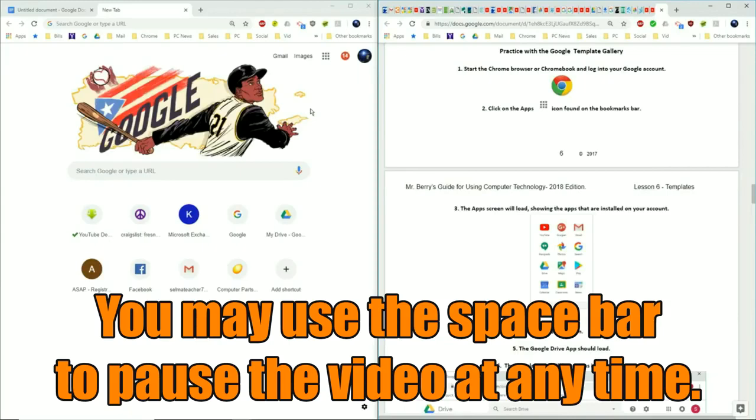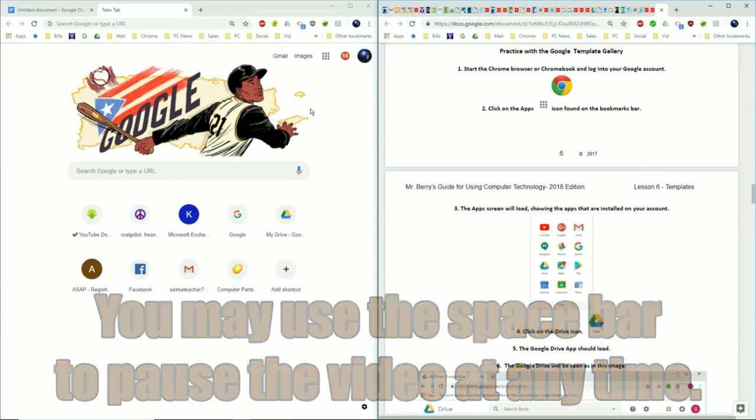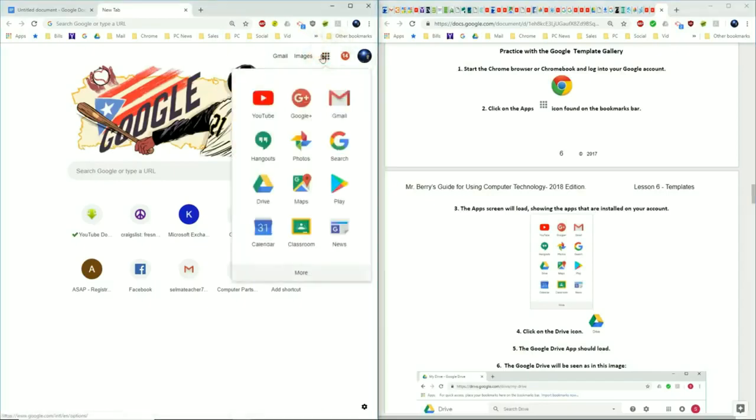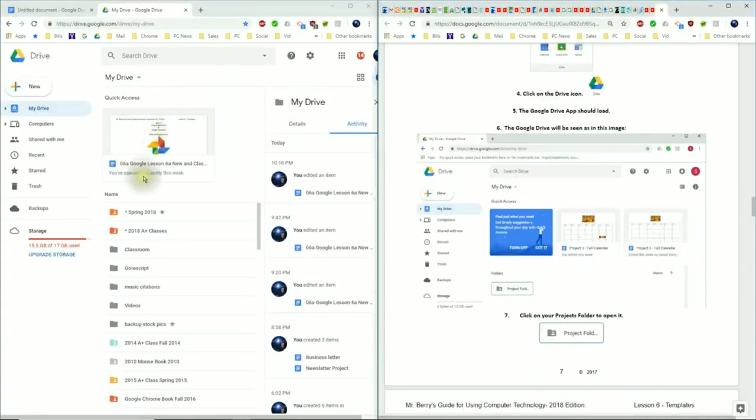Number 1, you need to start the Chrome browser or open up your Chromebook, and you'll need to log into your Google account if you haven't done so already. After logging in, you need to go to your Google page and then click on the Apps icon as seen here. The app screen will load showing the apps that are installed in your account. You'll need to click on the Google Drive icon as seen here. Your Google Drive app should load.